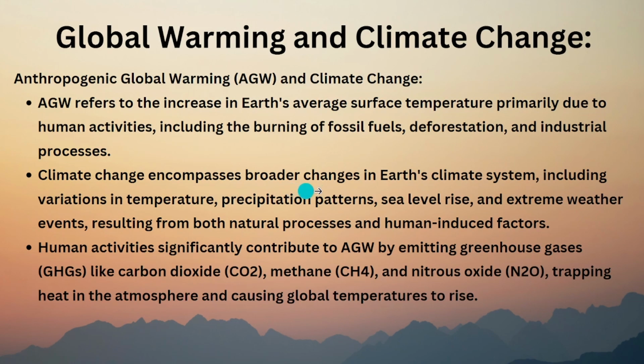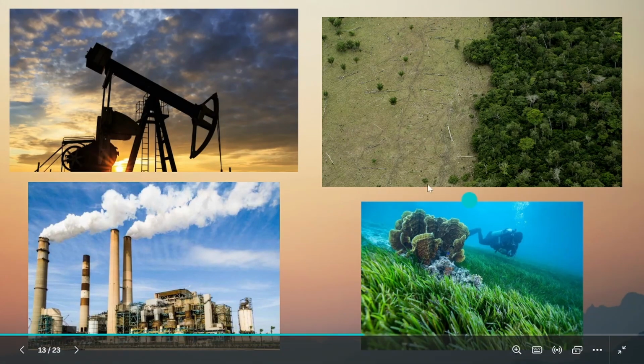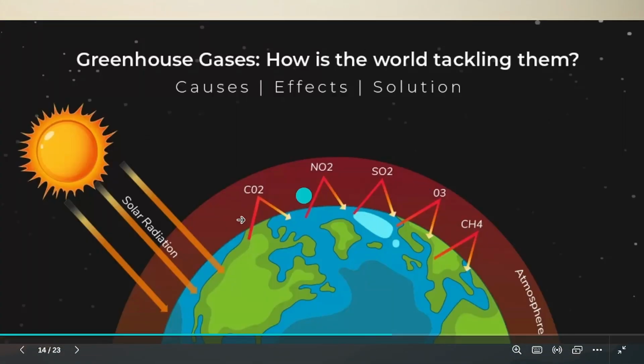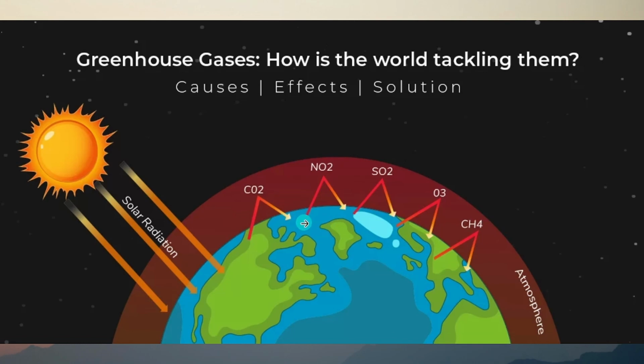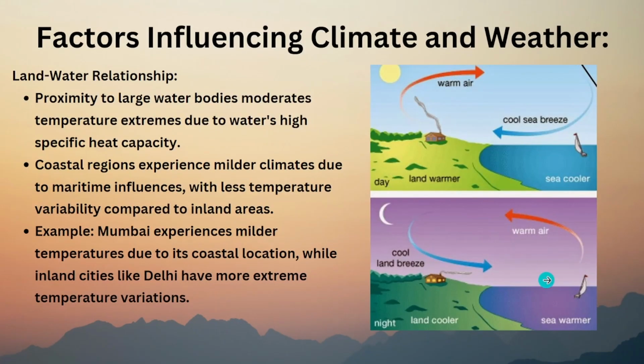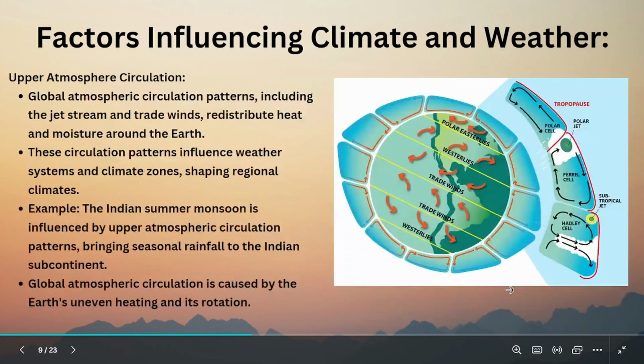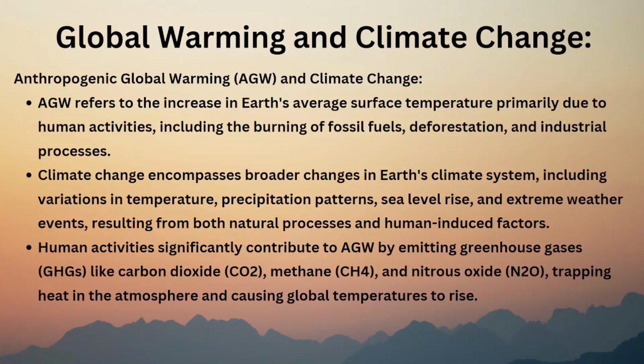So climate change encompasses broader changes in Earth's climate system, including variations in temperature, precipitation patterns, sea level rise, and extreme weather events. So these are from natural and human induced factors. What happens is if you increase the temperature of the world, the sea level, like if you take this area, right? So if a lot of water gets, okay, I will explain this topic in the further slides. I can't get into it now. Wait for it.